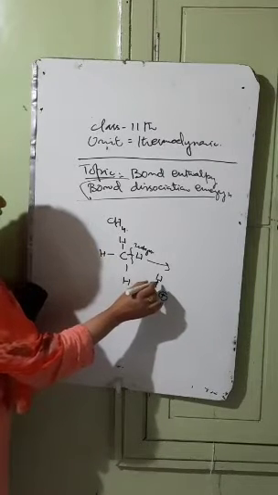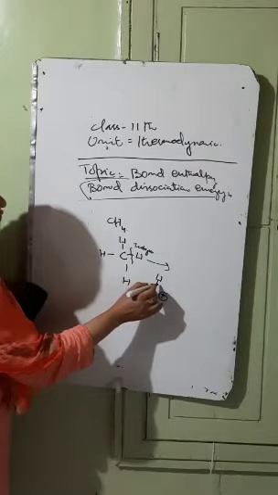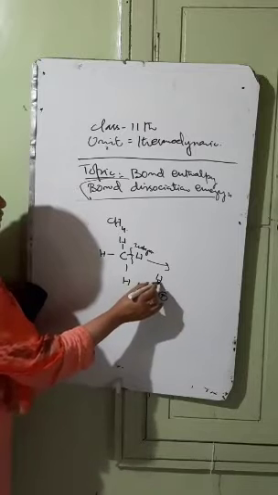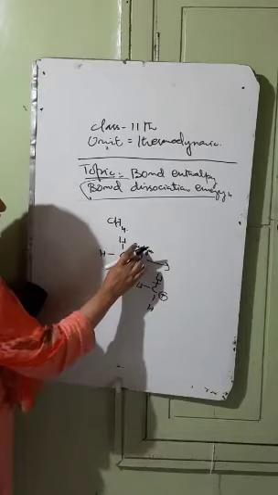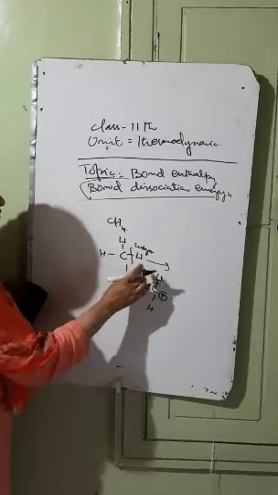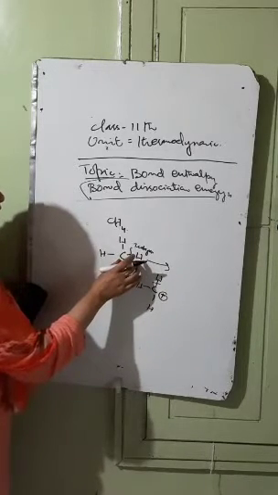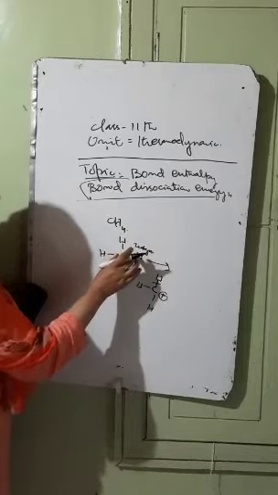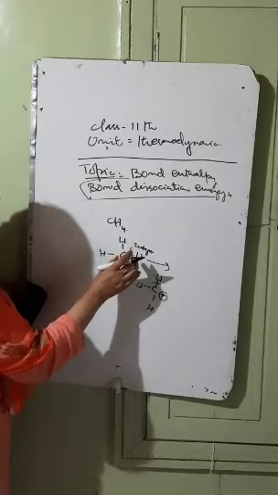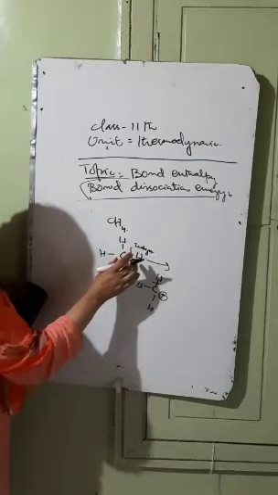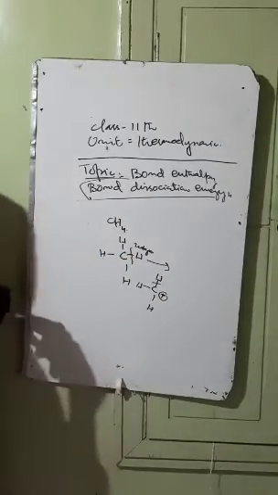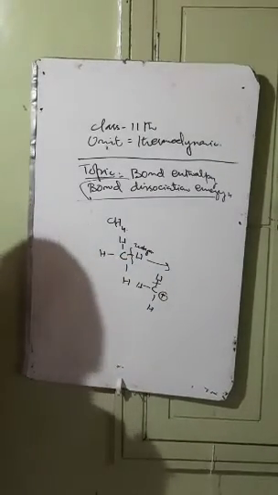Now the amount of energy which is required to break the second C–H bond is not the same as that of the first, क्योंकि यहाँ पर जो species बनता है that is totally different from that of the starting one. That is the bond enthalpy or bond dissociation energy in case of polyatomic molecules. वहाँ पर bond enthalpy और bond dissociation energy जो होता है इनका that is not same.